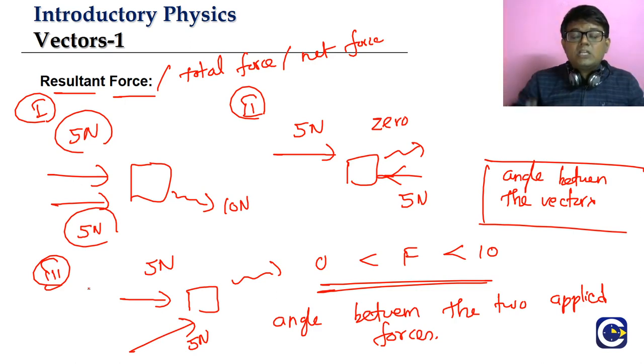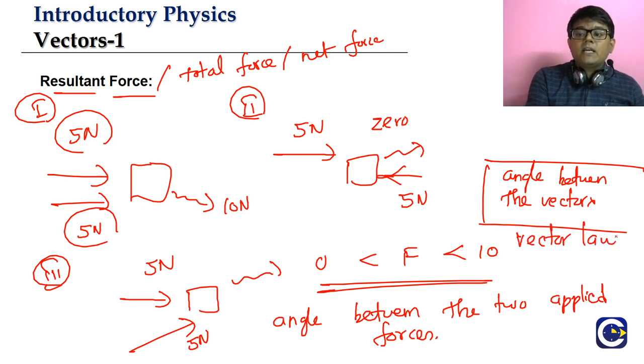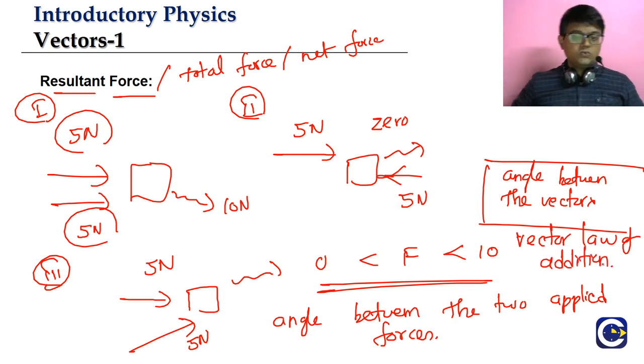So this particular concept is what we call the vector law of addition. What is the basic idea of the vector law of addition? If you are adding two vectors, the resultant value will definitely depend upon the orientation between the vectors, or we can say the angle between the vectors. So this is the idea of resultant vectors.